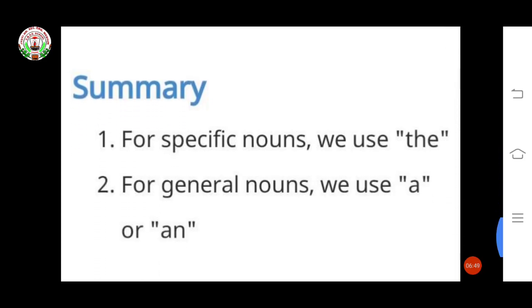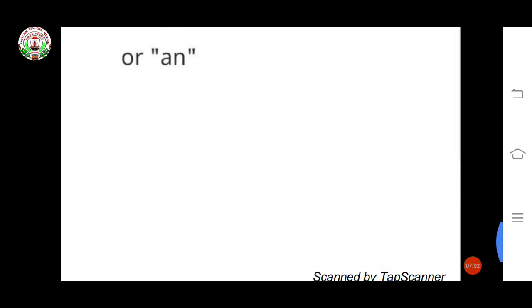Now see, the summary is what? For specific nouns, we use the. For general nouns, we use a or an. Okay. Now see your exercise.